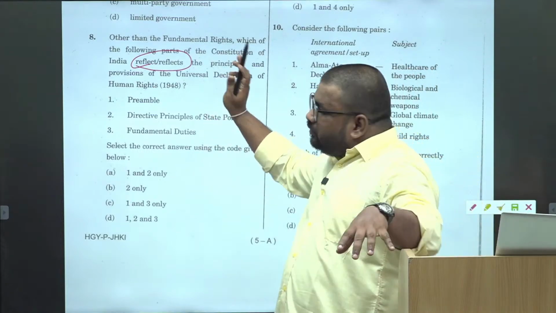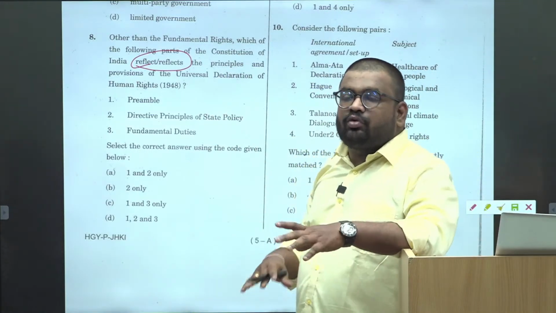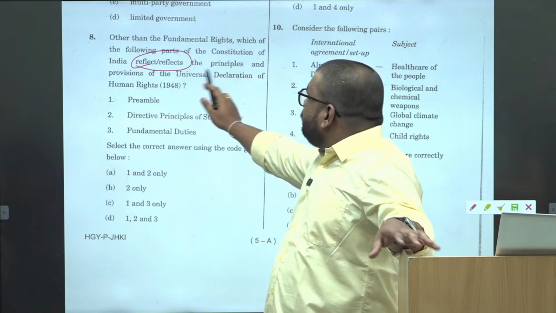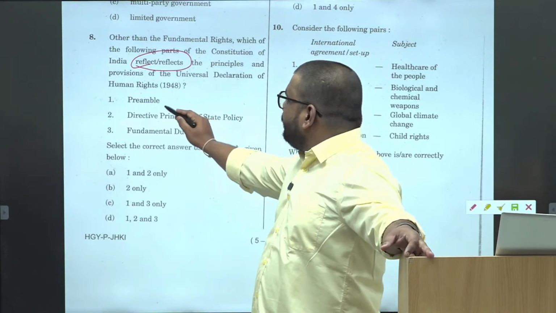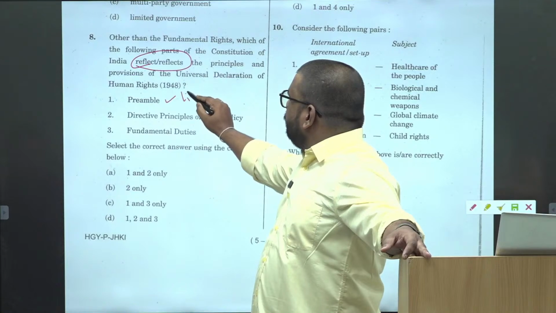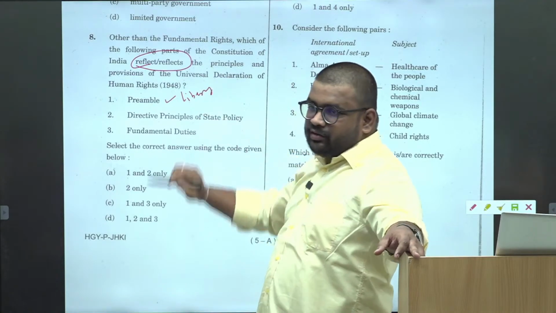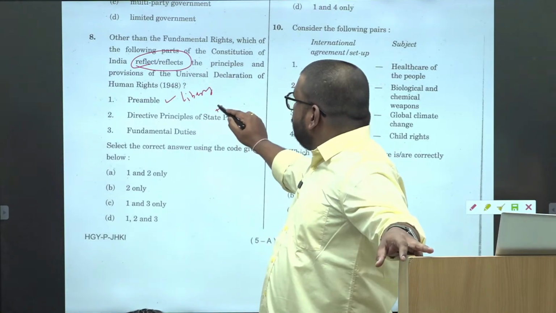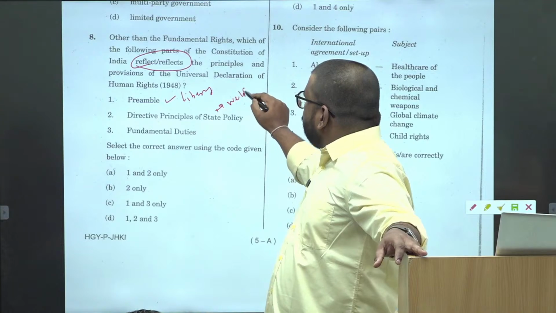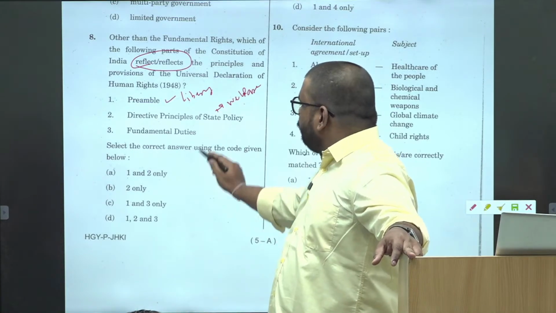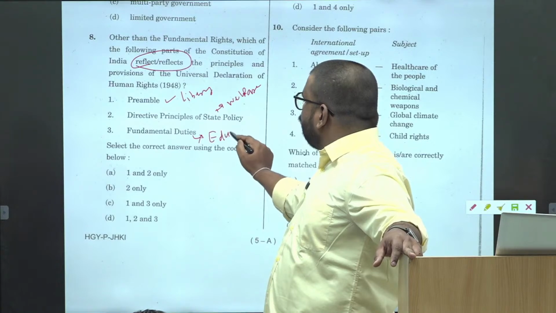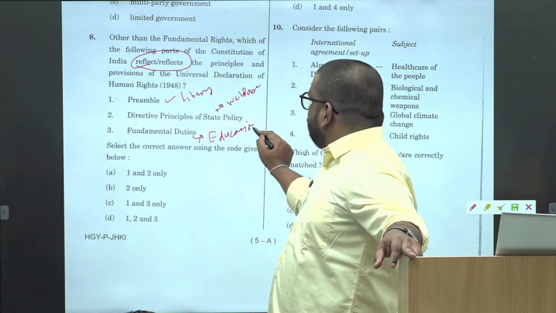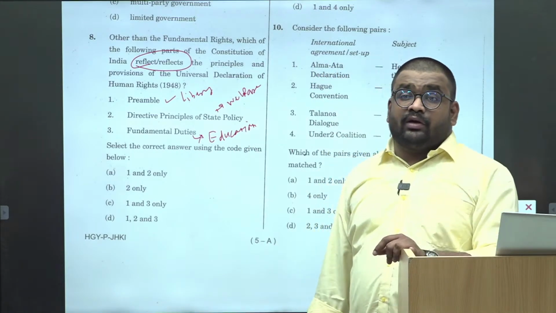Okay. So here, benefit of doubt you give to the options. Principles, provisions of Universal Declaration of Human Rights. Okay. Preamble. So you can say liberty, equality, fraternity, etc. From DPSP, the welfare provisions. And from fundamental duties, again you have rights related to education. Education was put under the fundamental duty, no?